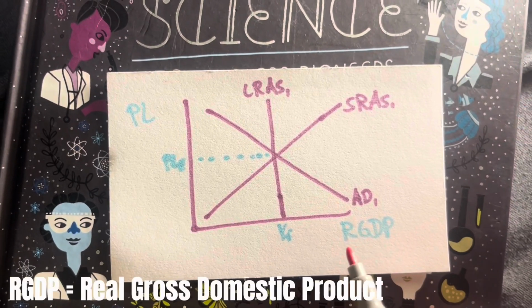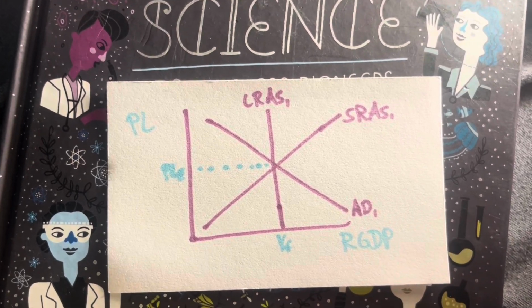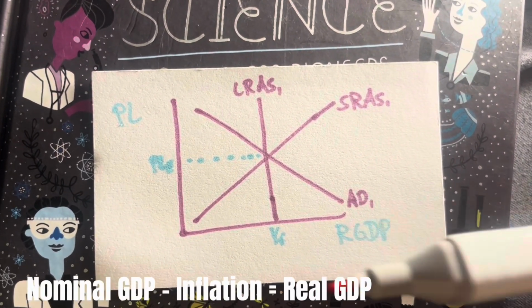It is important that this is real GDP because it adjusts for inflation, unlike the nominal GDP. Because it adjusts for inflation, it shows the actual output over time.